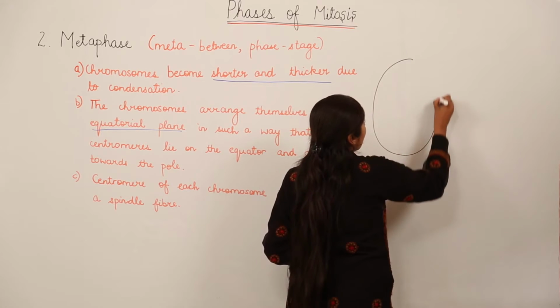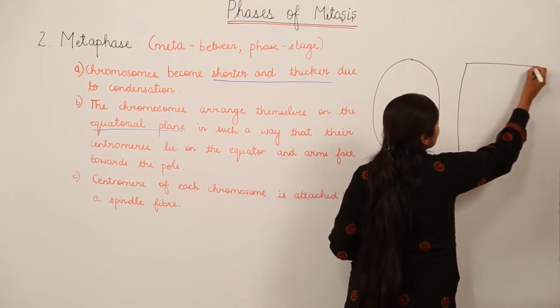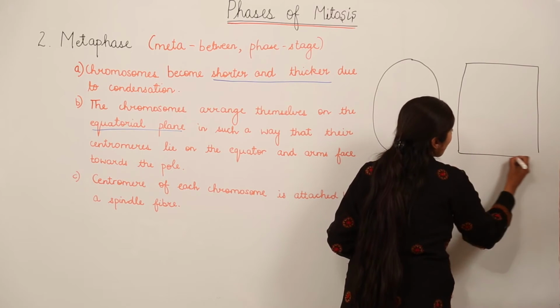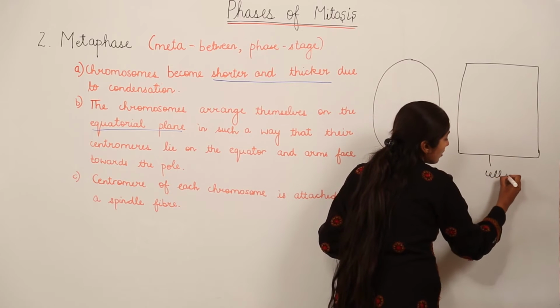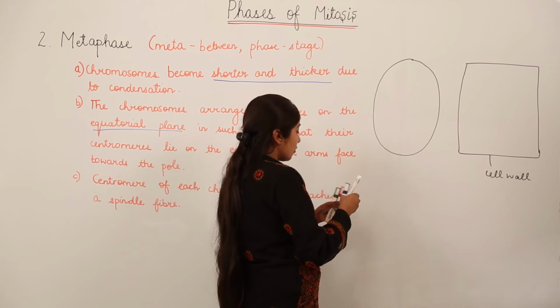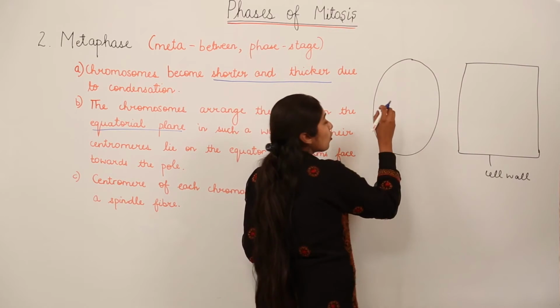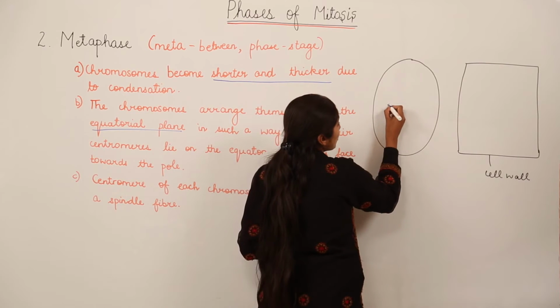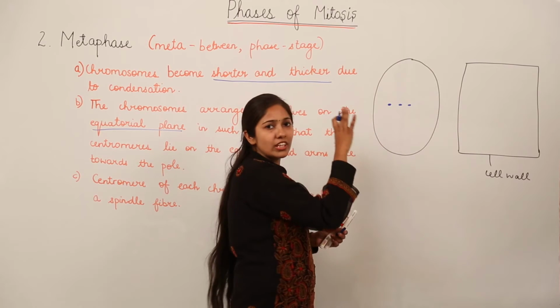You will again make an animal cell and a plant cell, of course. Plant cell is going to have a cell wall. So you can mention the cell wall again so that it is clear that we are talking about a plant cell. Next, you are going to make the chromosomes. You will show the centromere region first. For example, we have made 3 chromosomes.